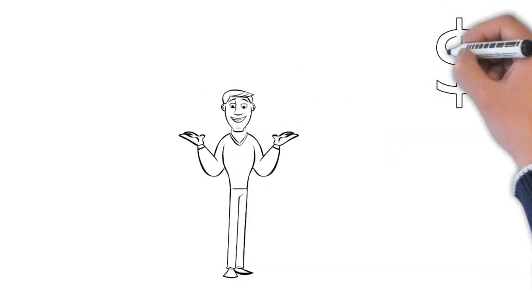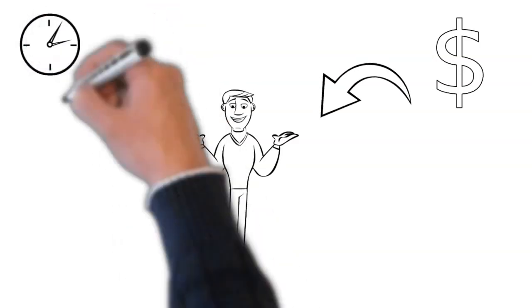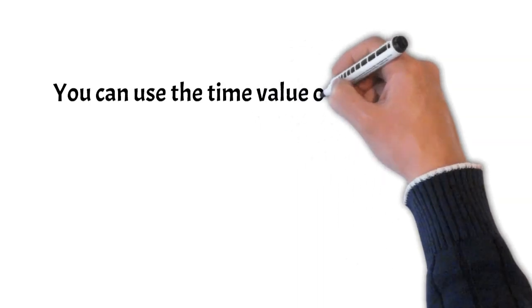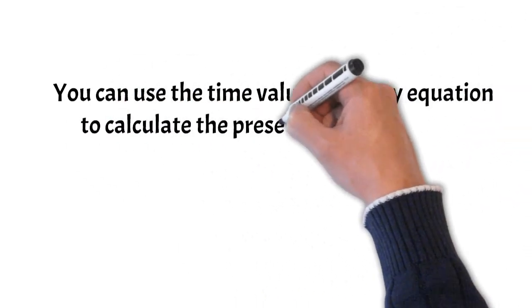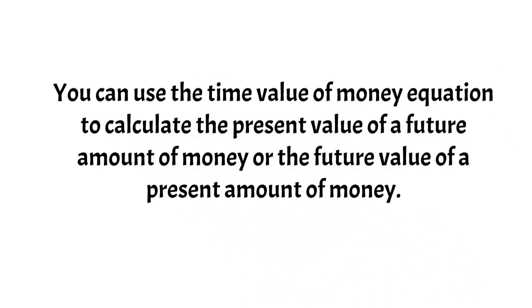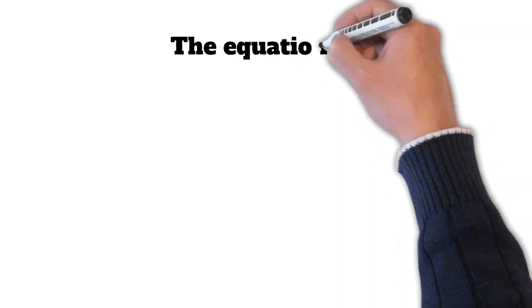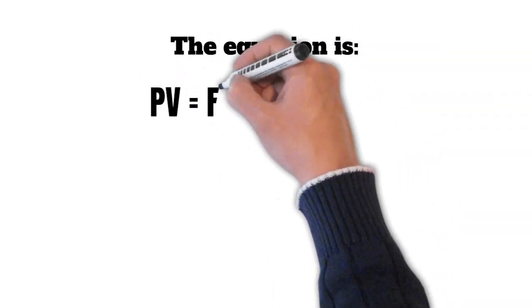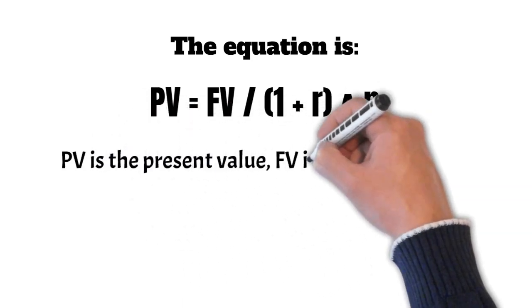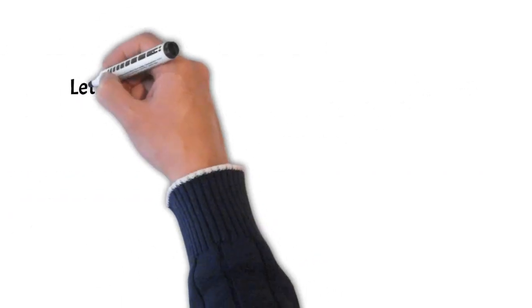The interest rate is the rate of return you expect to earn on your investment. The time period is the length of time over which you expect to receive the money. You can use the time value of money equation to calculate the present value of a future amount of money, or the future value of a present amount of money. The equation is PV equals FV divided by (1 plus R) to the power of N. PV is the present value, FV is the future value, R is the interest rate, and N is the number of periods.